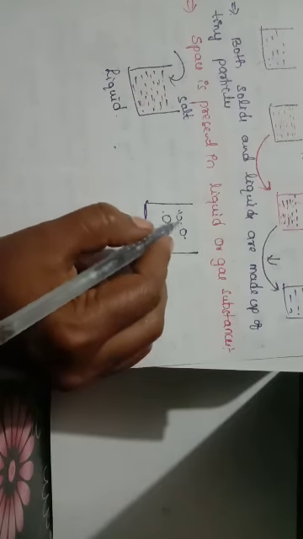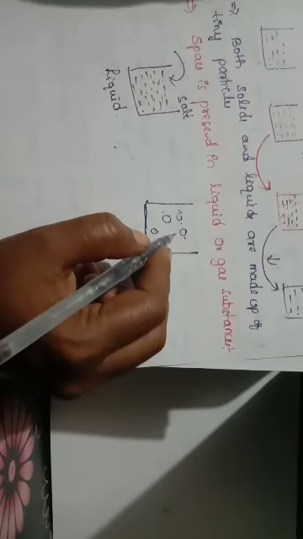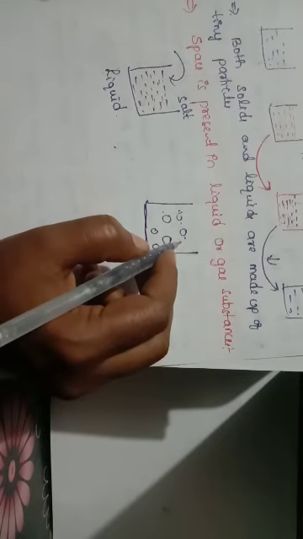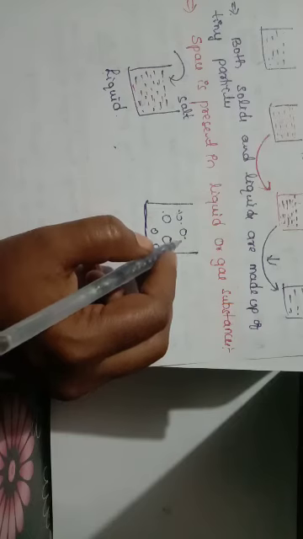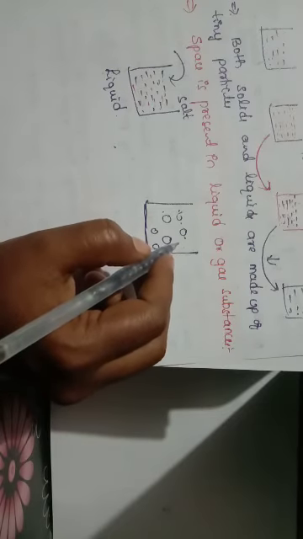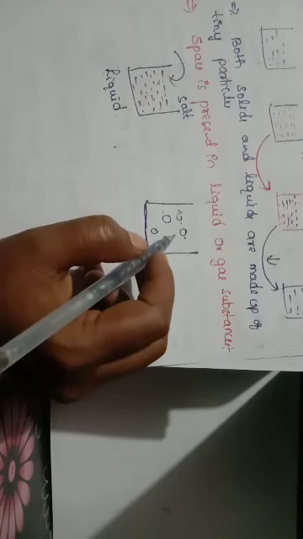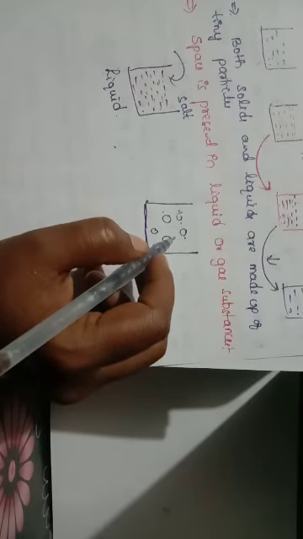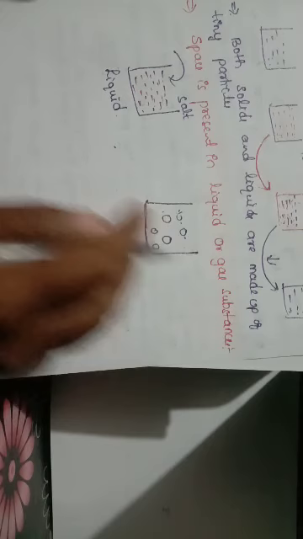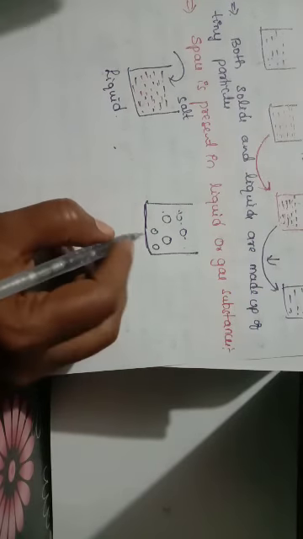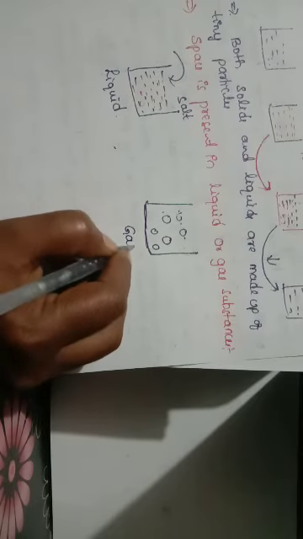This space present in gases is occupied by the scent. And the scent or fragrance moves very fast because intermolecular space is very high compared to solids and liquids. So like this, we can say that space is present between the atoms of liquids and gases.